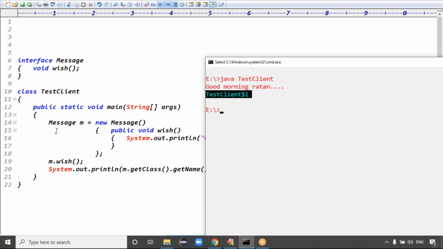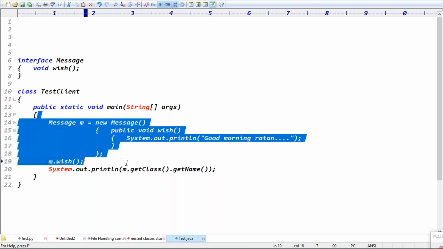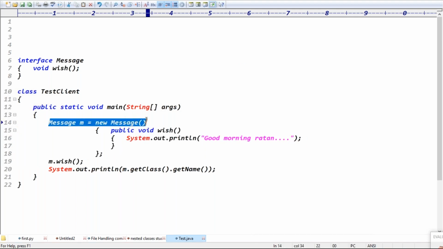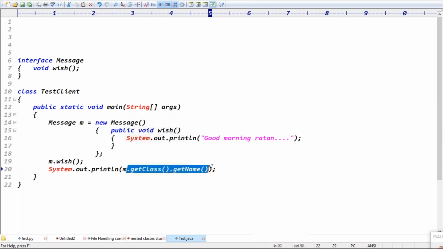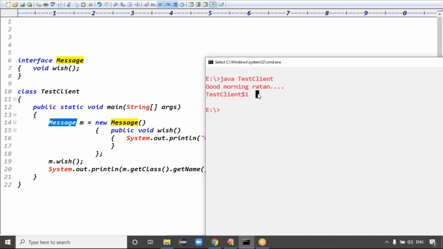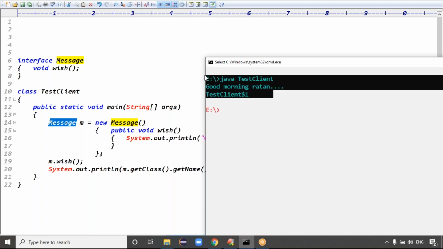Guys, it seems to be a message object. It is not a message object, guys. Internally a class is generated. That internal class is called what? Anonymous class, right? How can we get that class name? m.getClass().getName(). If it were really a message object it would be a message, but it is not. Which class object is it, guys? TestClient$1, right? Exactly.